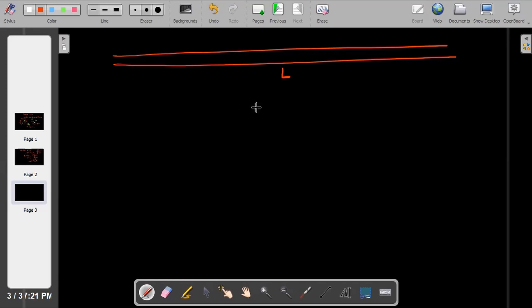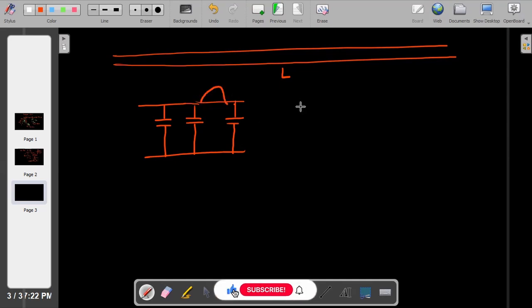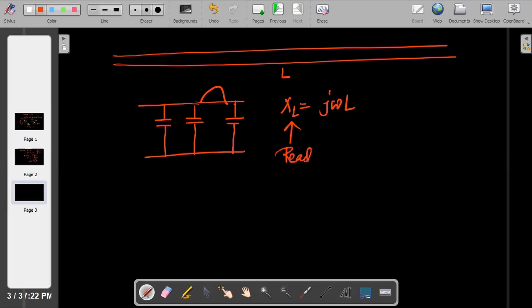Now I'm just drawing another thing. If some capacitance is there, let's say so many capacitors are there. These are capacitors, you know. What is XL? XL is nothing but j omega L. I think you know. This is your inductor. And what is it called? This is called reactance. What type of reactance? Inductive reactance, you can say.